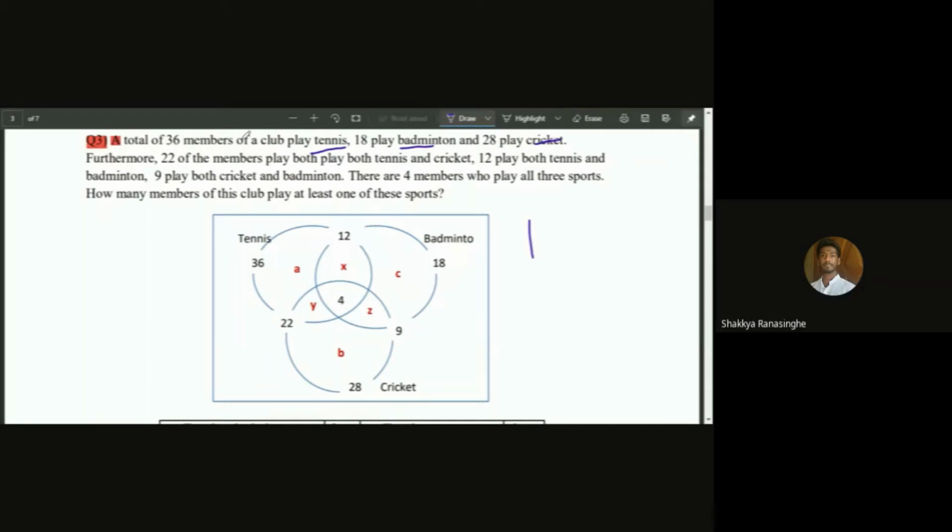Okay, 36 members play tennis. The 36 over here. 18 play badminton, 18, and 28 play cricket. Furthermore, 22 of the members play both tennis and cricket. Tennis and cricket. So 22 and 12 play both tennis and badminton. Tennis and badminton, so this below here. 9 play both cricket and badminton. And there are 4 members who play all 3 sports. So these 4 should be within all 3 circles, right?